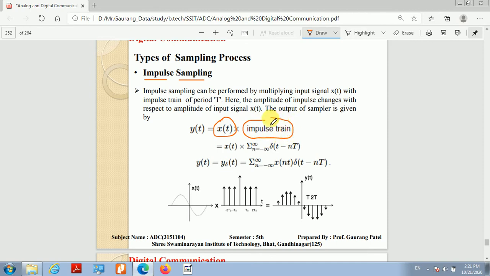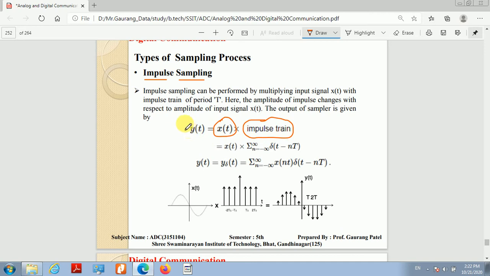You already learned about the impulse in your signals and systems course. The sequence of impulses, that is the impulse train, gets multiplied with the continuous time signal, and the output of this process is the sampled signal.